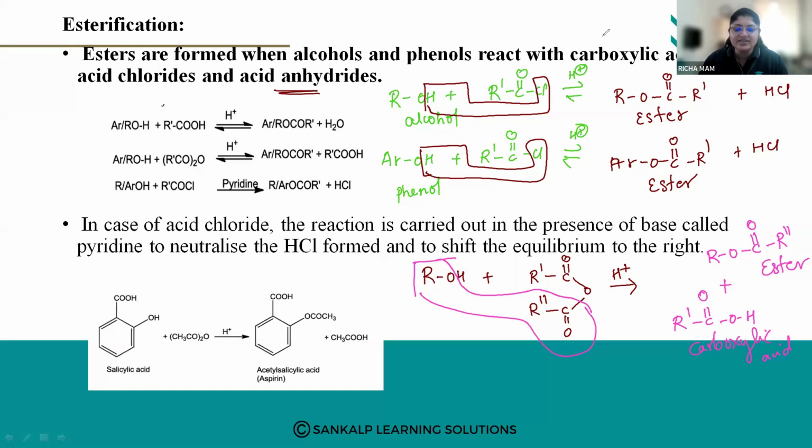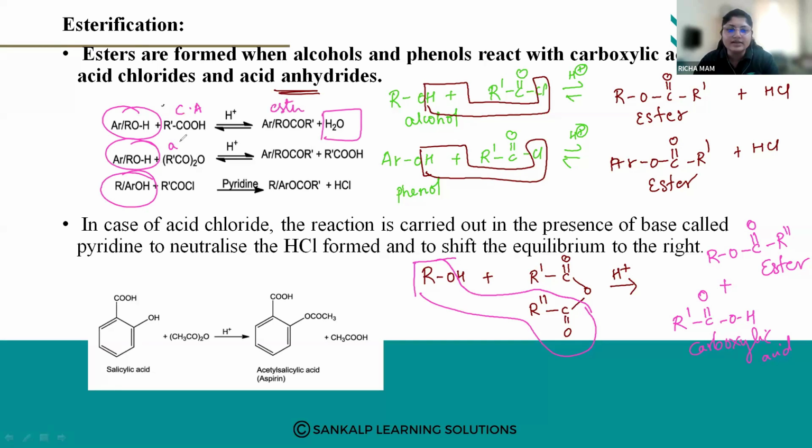So esterification reactions produce esters. The reactants are different. So with phenol, alcohol and carboxylic acid, you will get water and ester.